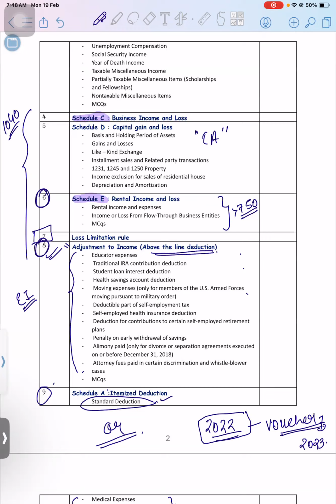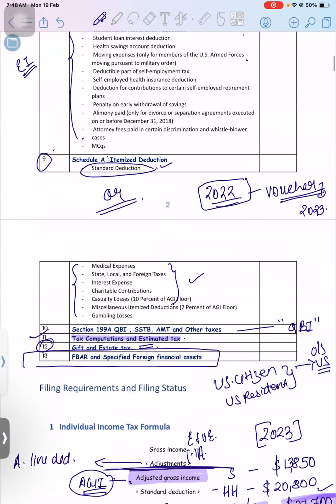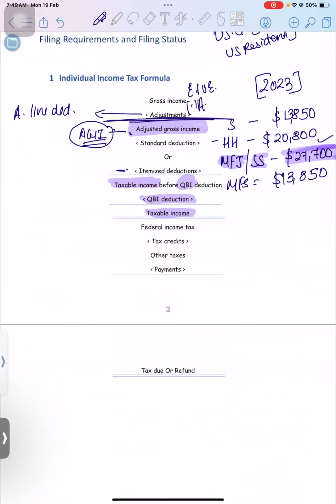Okay. Next one is, after you came to a conclusion that this is my total taxable income, then there is a calculation of federal income tax. Now this tax is again based on your filing status, and a percentage will be there. A tax rate will be there. It will be based on your total taxable income. Whatever is your taxable income, the slab rates are given for each and every filing status.